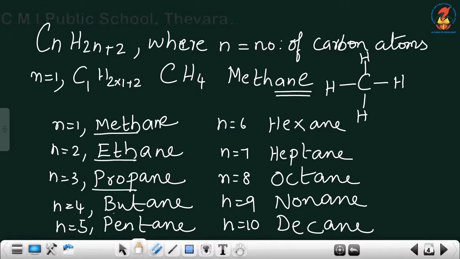Meth, eth, prop, but, pent, hex, hept, oct, non, dec. n is equal to 1, meth, n is equal to 2, eth. Like that up to 10 you have to learn by heart. Then, depending upon whether it is single bond, double bond or triple bond, ANE, ENE, YNE you have to add. That will make the name. Okay. So, we will start.